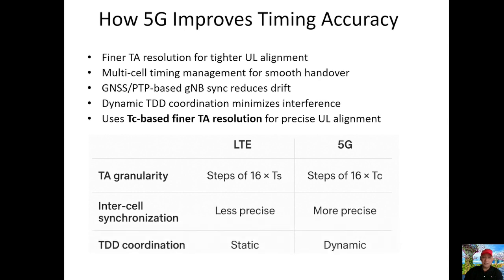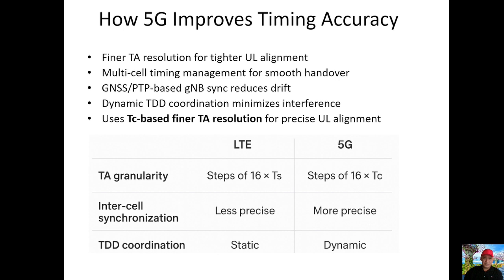GNSS and PTP-based gNodeB synchronization reduces drift between cells. Dynamic TDD coordination ensures uplink and downlink switching remains interference-free. These improvements are crucial, especially for millimeter wave and URLLC applications.